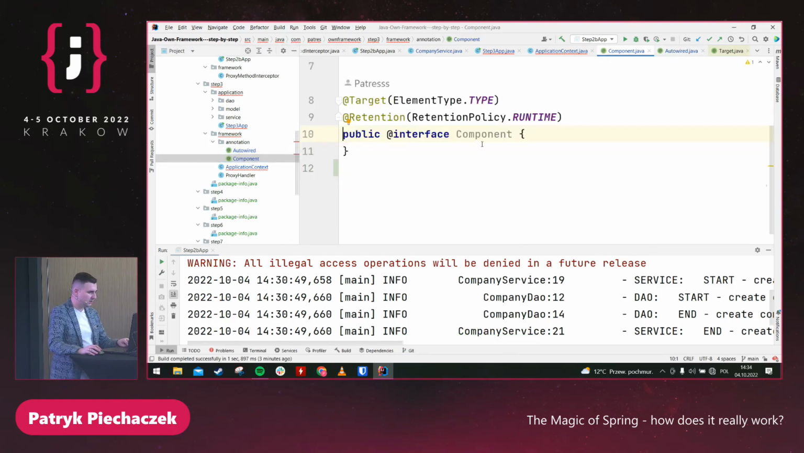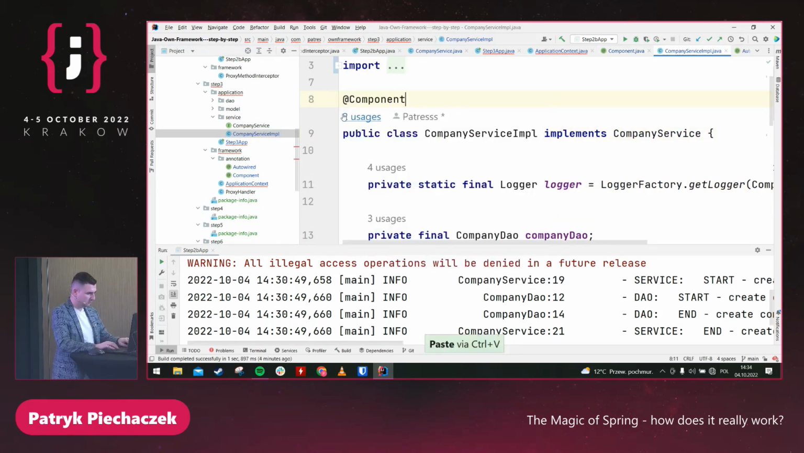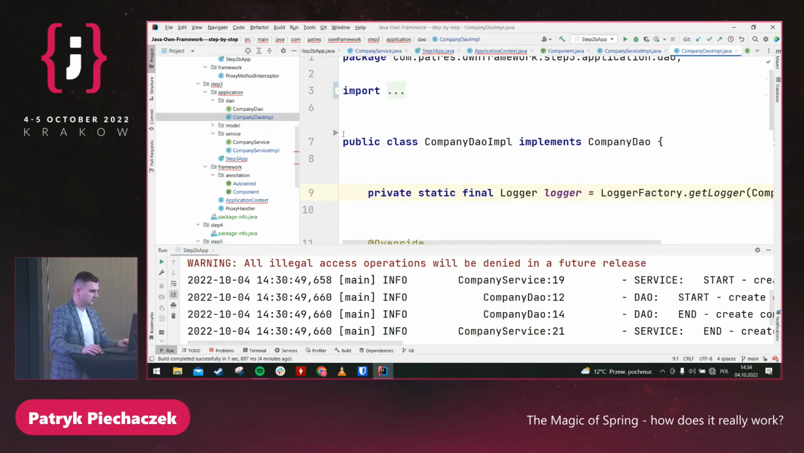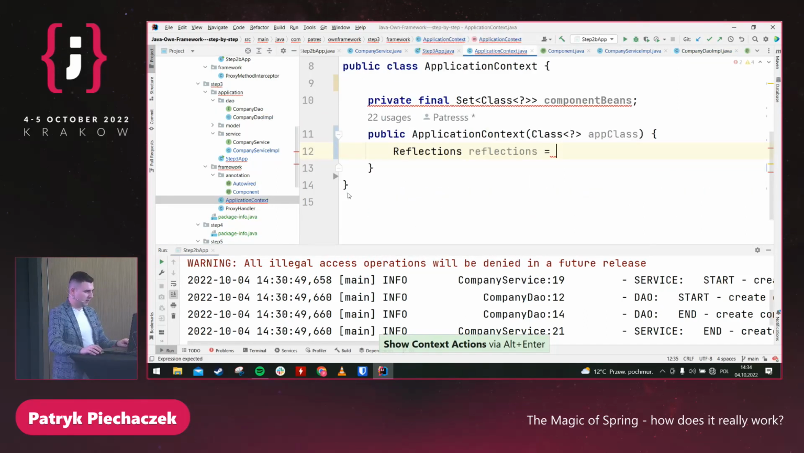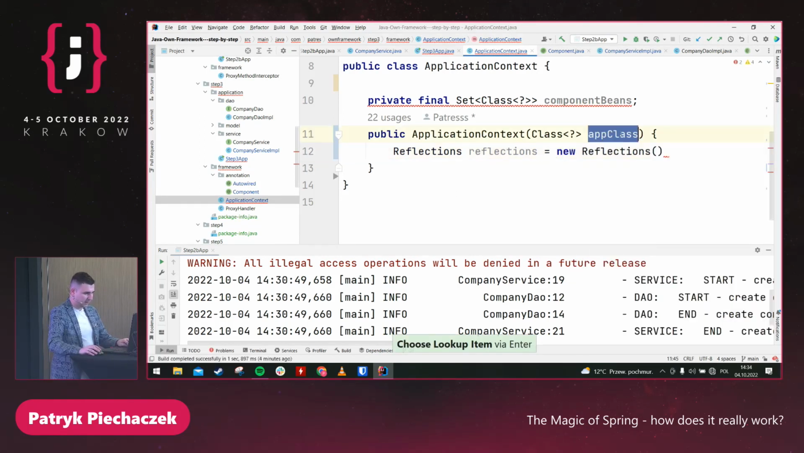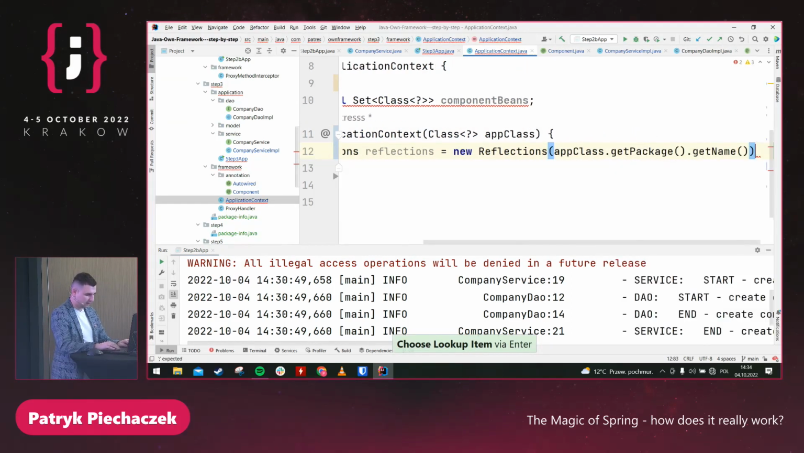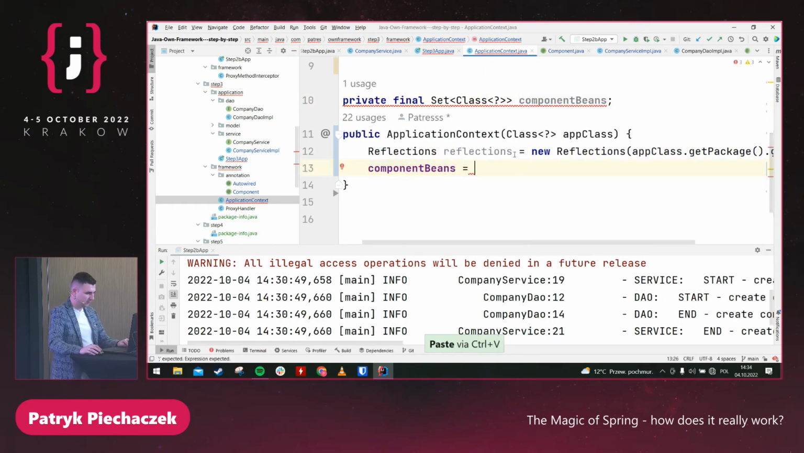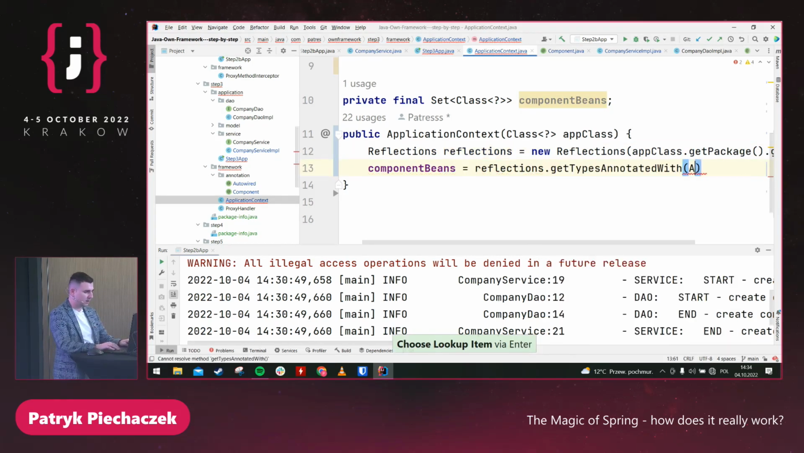And yeah, Component. So we have two beans, Component, ServiceImpl and DAO. So now we are defining our beans. And let's go back to our application context. So I can create a Reflections class using the package. I can take the package from the app class, getPackage, getName. Okay, so I have almost everything. And I should store my component beans using the reflections. So hey Reflections, please get all classes with annotation Component.